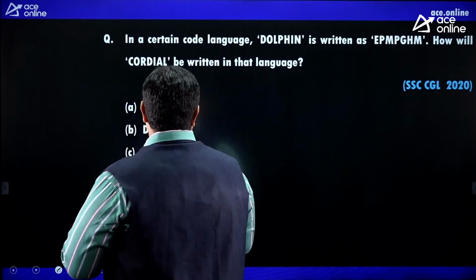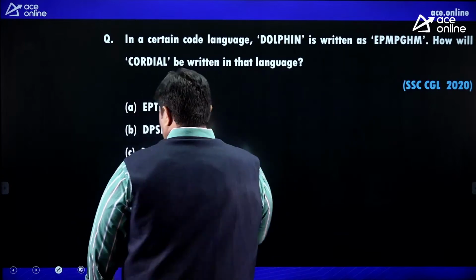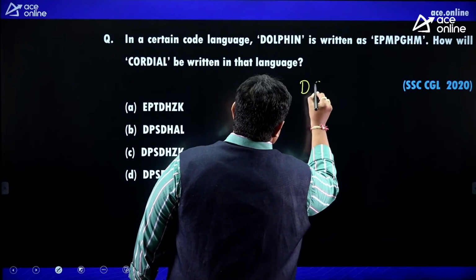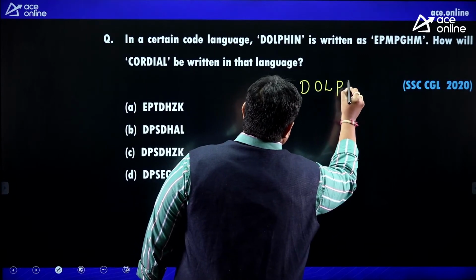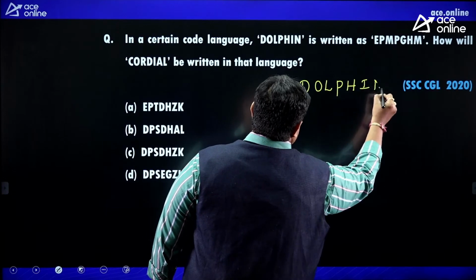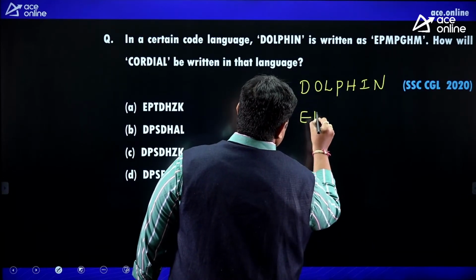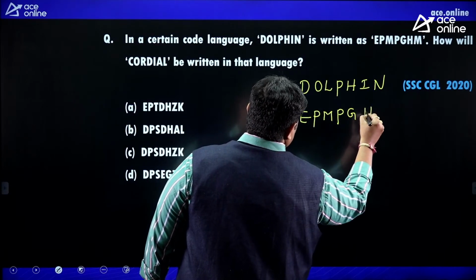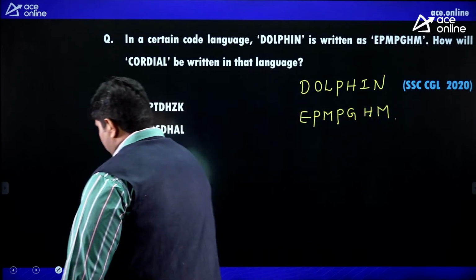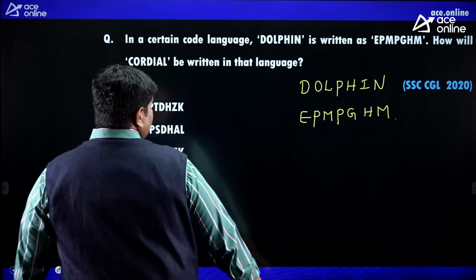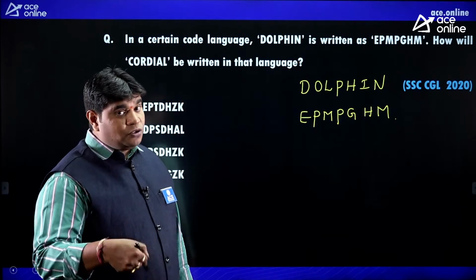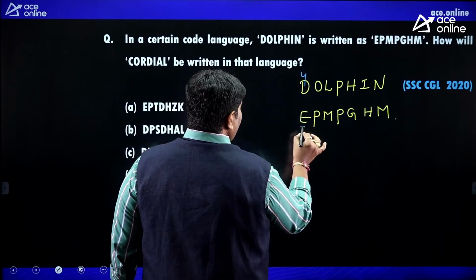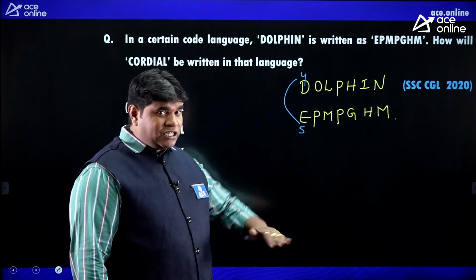Right, friends. Here, look at D O L P H I N and E P M P G H M. Clearly you can identify: D is number 4, E is number 5, so immediately plus 1, just the immediate number only.